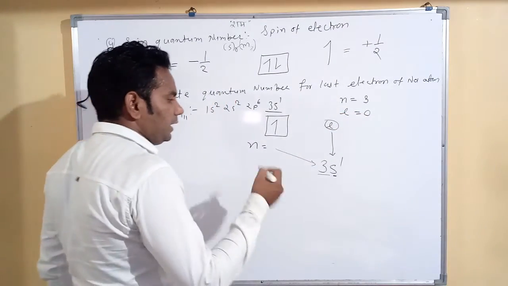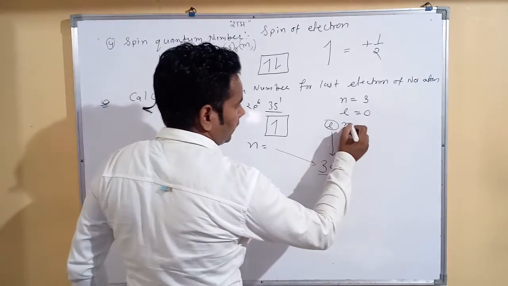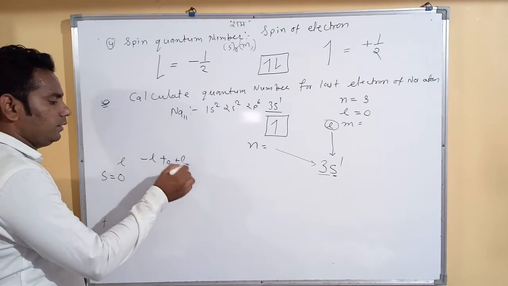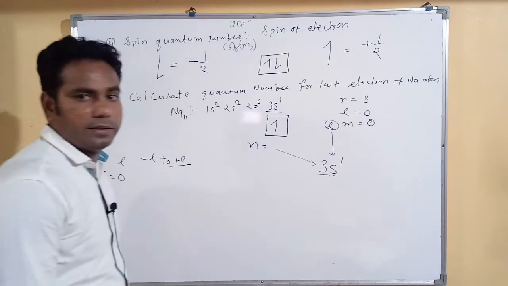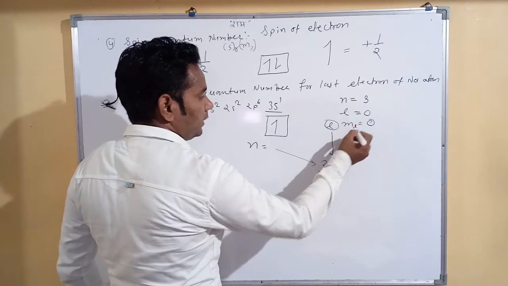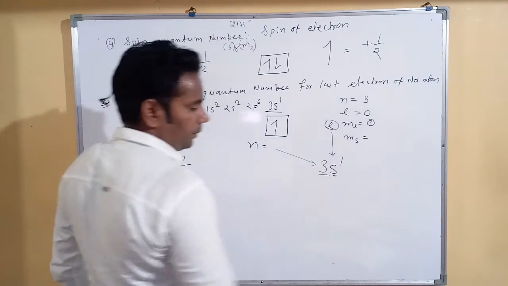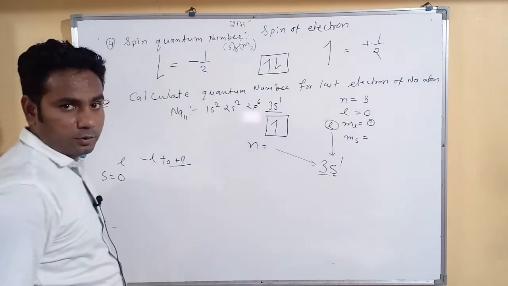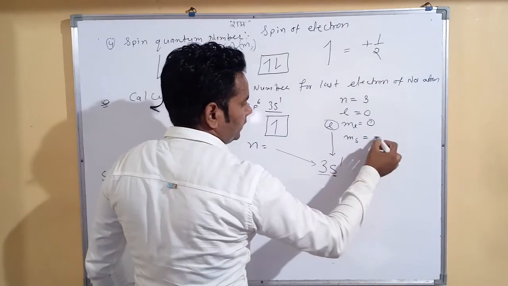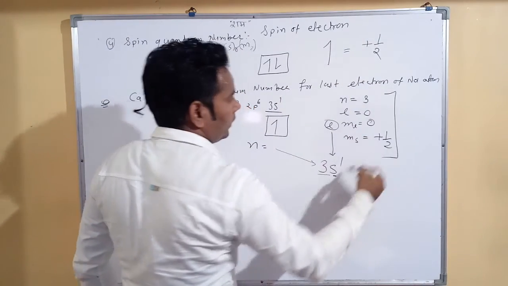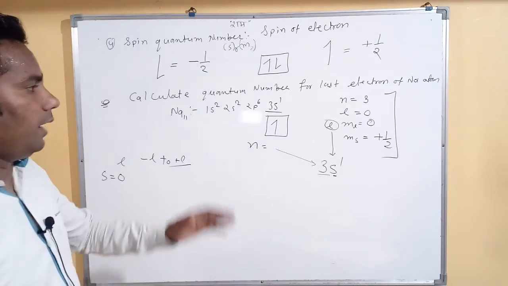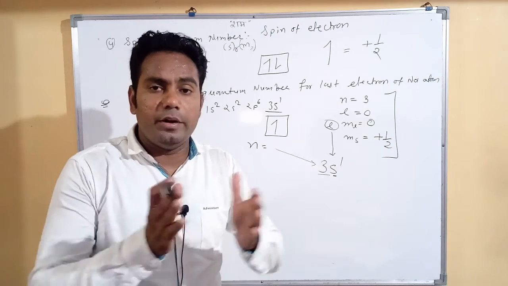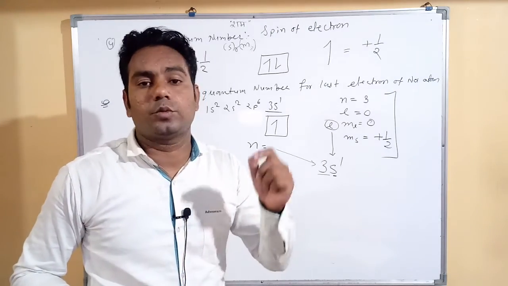Clear? Then the magnetic quantum number and the spin quantum number. We all know the calculation is from minus l to plus l. So for s the only magnetic quantum number is ml equal to 0. Then ms, the spin quantum number, depends on the direction of spin. We already mentioned that if the electron is clockwise, its value is plus half. So these 4 numbers are called quantum numbers. Every electron has different quantum numbers. Clear? Different electrons have different sets of quantum numbers.